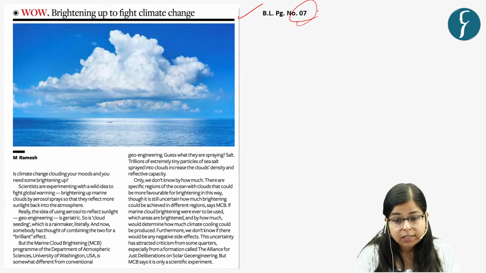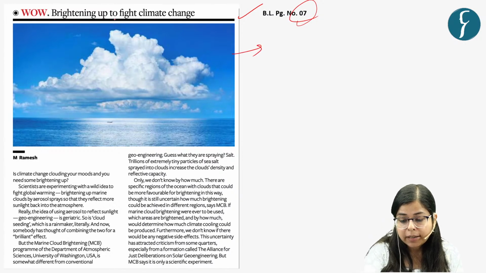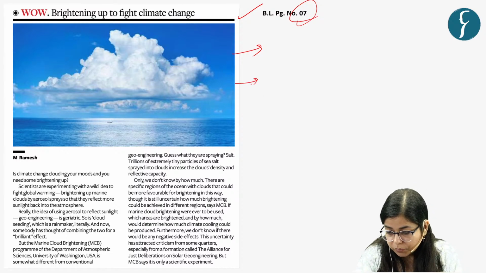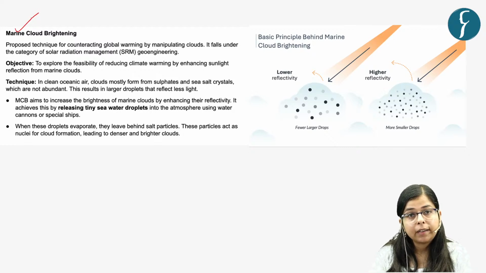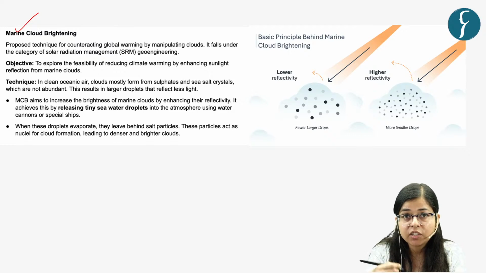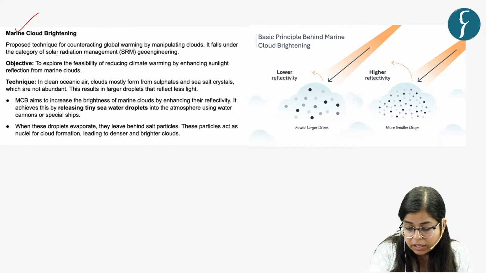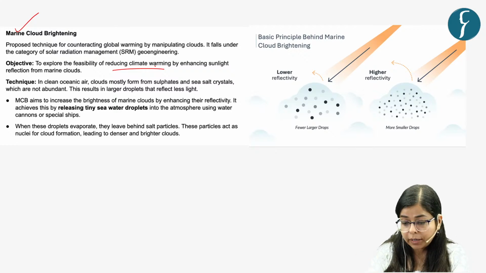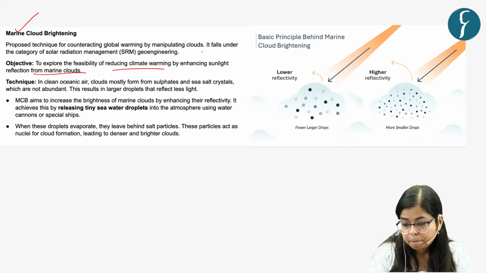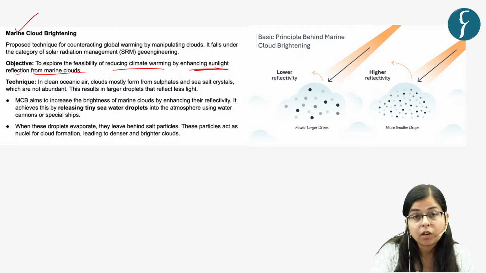Now with this, let's move on to this news article which appeared on page number 7 of Business Line. This news article is about brightening up to fight climate change. There is a certain kind of geoengineering technique, which is marine cloud brightening. This is one of the technologies being developed, a geoengineering technology whose aim is to reduce climate warming by enhancing sunlight reflection from marine clouds.